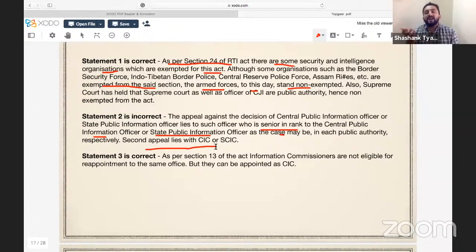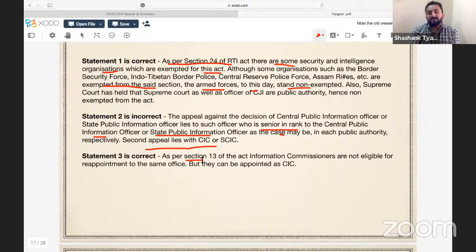If you're not satisfied with the information furnished, you can file the first appeal to that person's senior officer, for example the cabinet secretary here. If you're not satisfied there also, the second appeal goes to the CIC, and at the state level, the SIC. Statement 3 is correct.